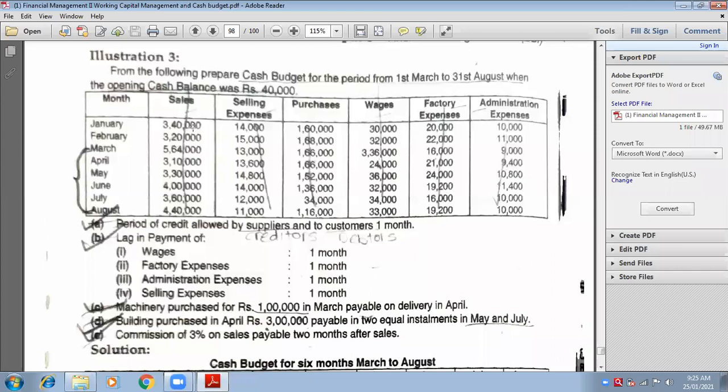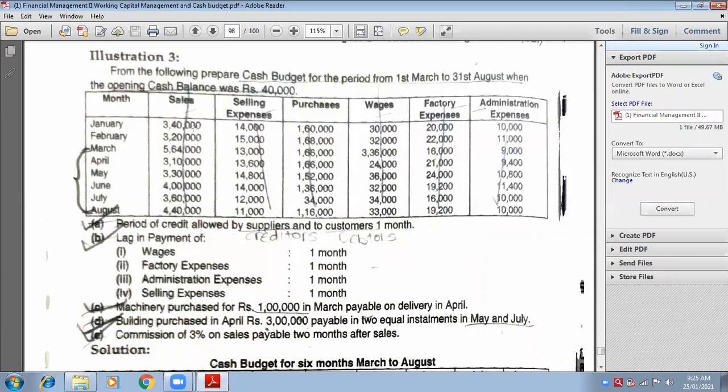Yes, ma'am. Now, suppose it is 2 months for wages. So, if it is wages of the month of February, when will it be paid? April. Yes. But in this question it is given as 1 month, so we will go according to the question. I was just giving you an example so that you understand. Okay. Next, third adjustment.